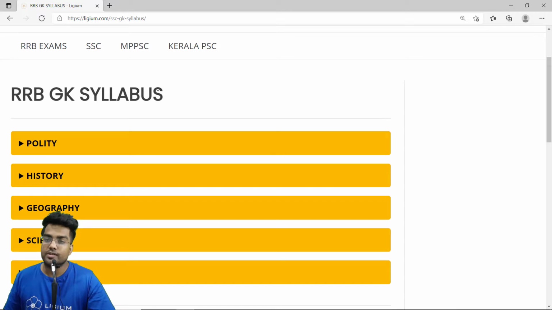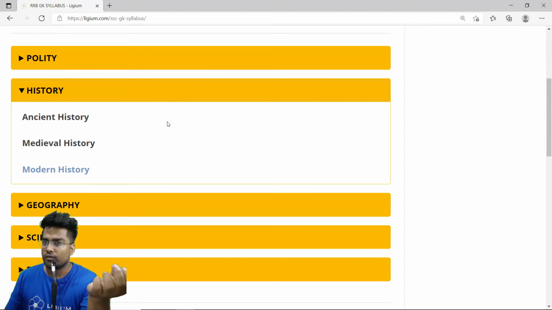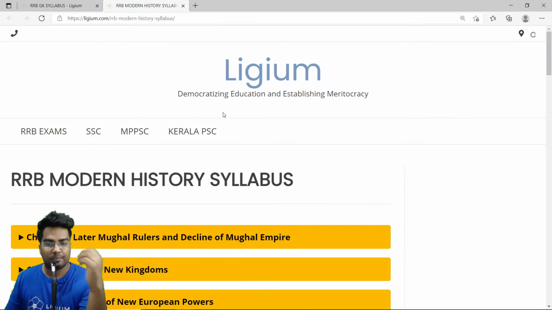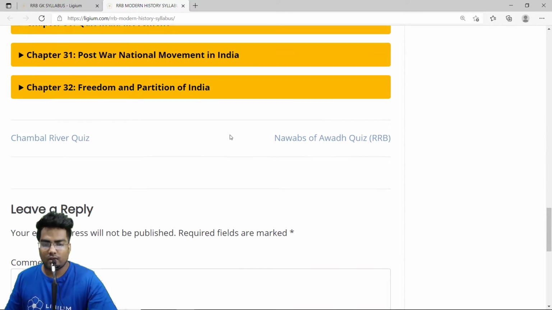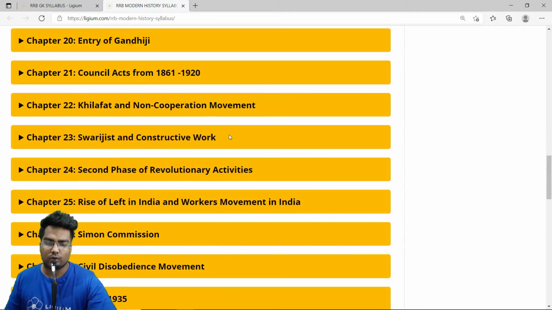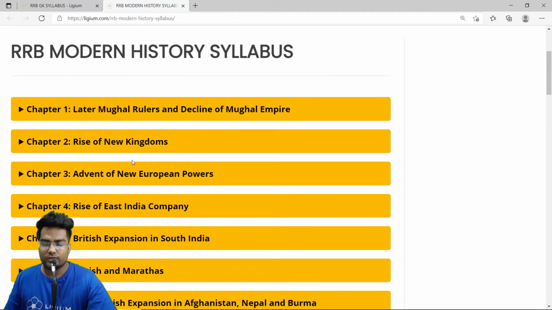Now this is the RRB GK syllabus. We have polity, history, geography, science and economy. So we are going with history. We click here, and the annexation of Awadh is a part of modern history. So we click on modern history. As you can see, these are the chapters on modern history. We have around 32 chapters. Now the interesting thing is all of these chapters have some kind of lessons.